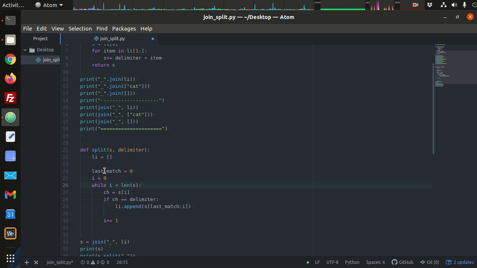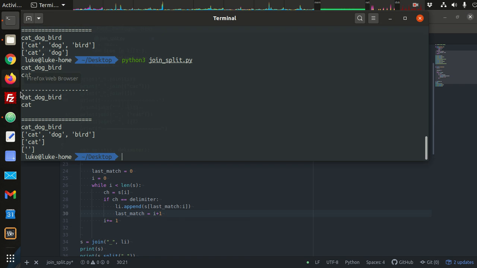Okay, so that means our last match has to be set equal to I plus 1. Right, if we just set last match equal to I, then the next time we encountered the delimiter, it would grab the underscore. Okay, so we don't want that underscore.